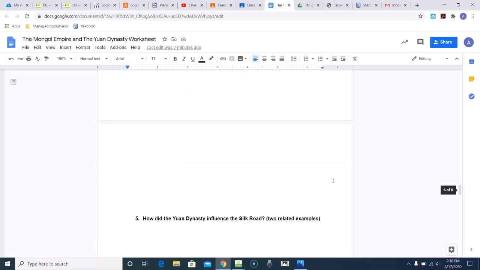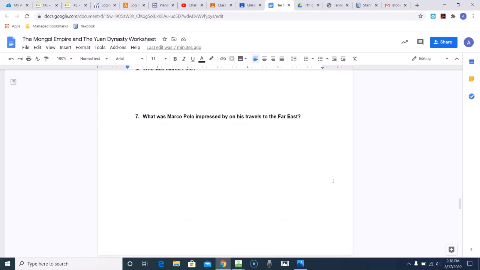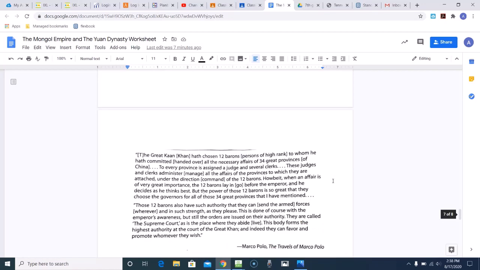Number 5, how did the Yuan dynasty influence the Silk Road? These are 2 examples of this, and they are related. So 2 related examples. Who was Marco Polo? What was Marco Polo impressed by on his travels to the Far East? Okay, we'll come to that in just a moment.